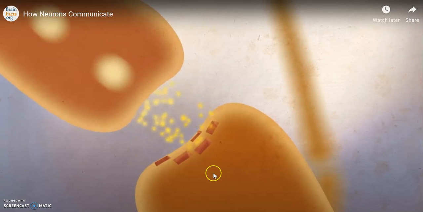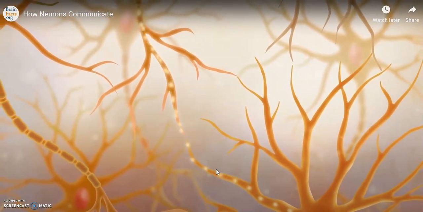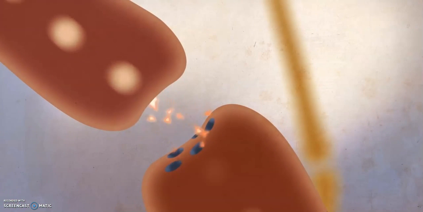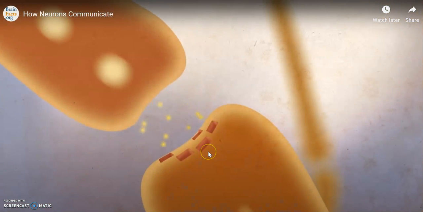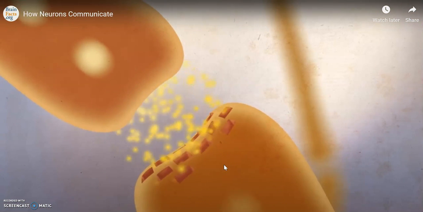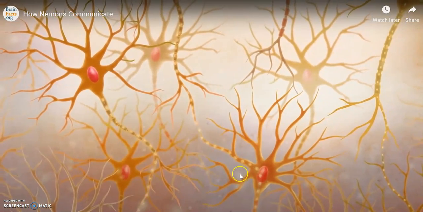So it will transfer there. And once it transfers, they will say, oh, it's hot. Then your hand will stop holding it all of a sudden because it's hot. Okay? Sometimes you will just release it because it's hot. Sometimes you will scream because it's hot. So that's how neurons work.